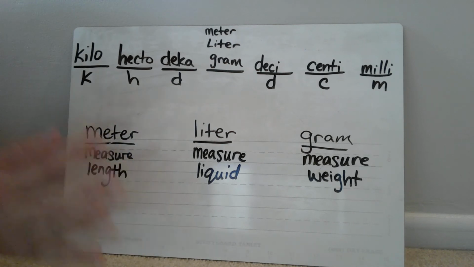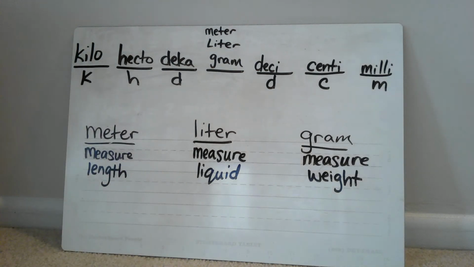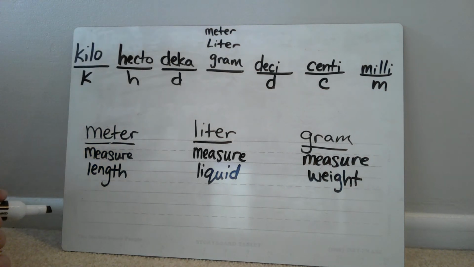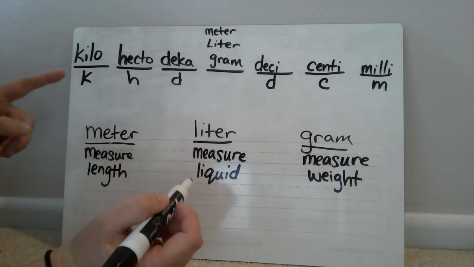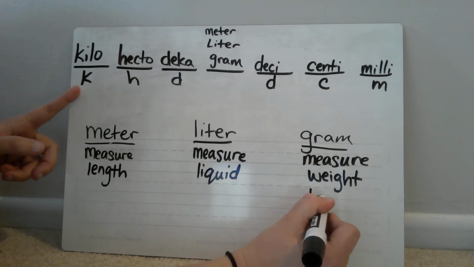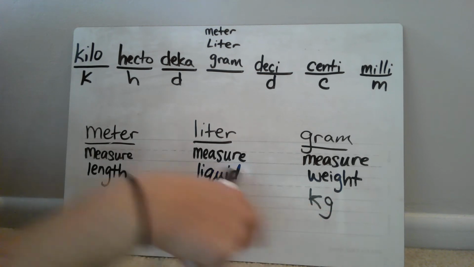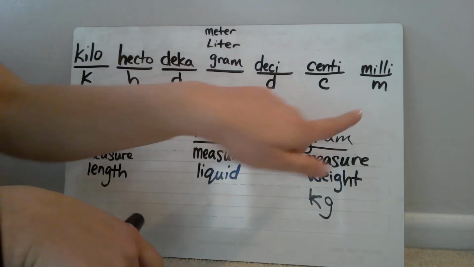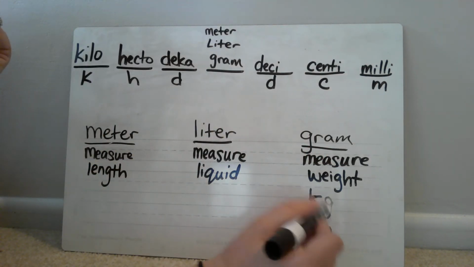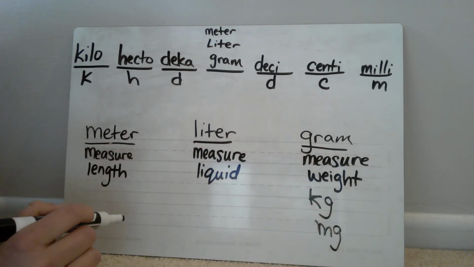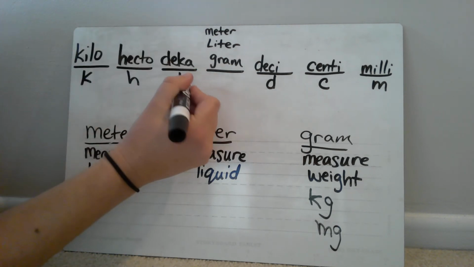So before we get into how the system works, I want to show you how you can label something in the metric system. So for example, let's say that I wanted to say kilogram. I would write K and a G for gram. So the K is for kilo, the G is for gram. If I wanted to write milligram, I would put an M for milli and a G for gram. If it was liters, let's pretend that I wanted, sorry, this should be DA.